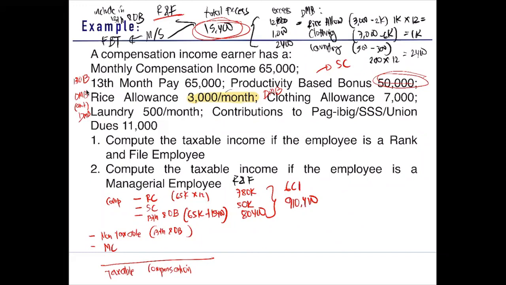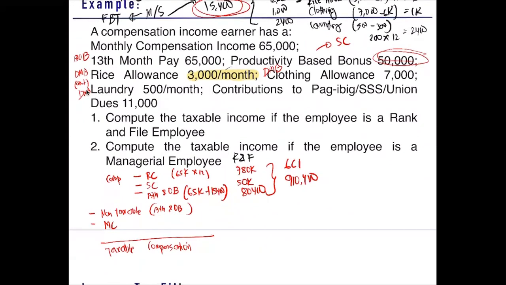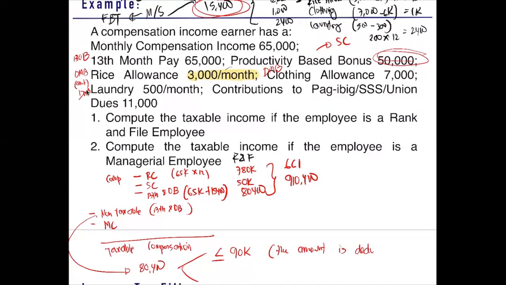Next, non-taxable 13th month pay and other benefits. How much is our 13th month pay and other benefits? This is equal to 80,400, diba? What is the rule? If that is less than or equal to 90,000, the amount is deducted. The whole amount is deducted. If more than 90,000, 90,000 is deducted.